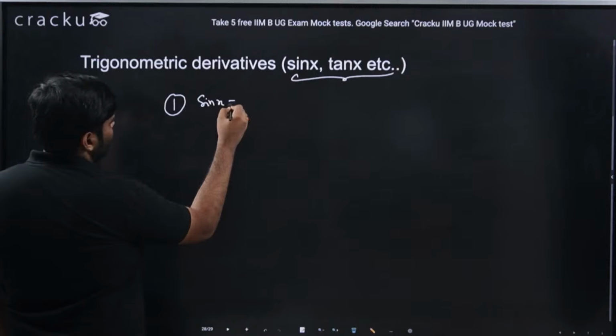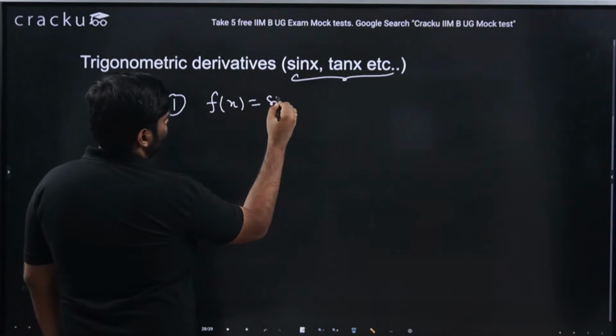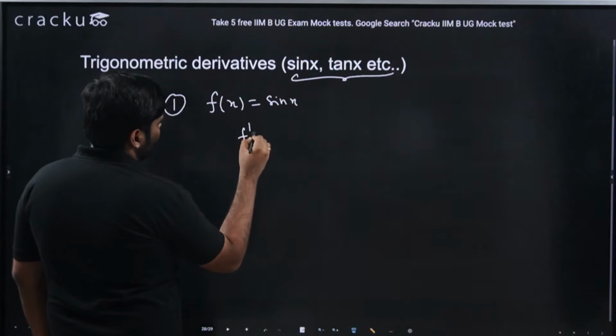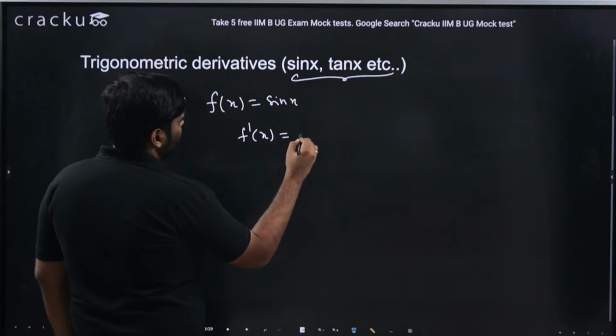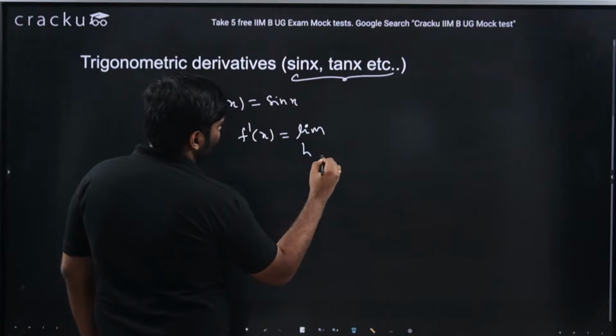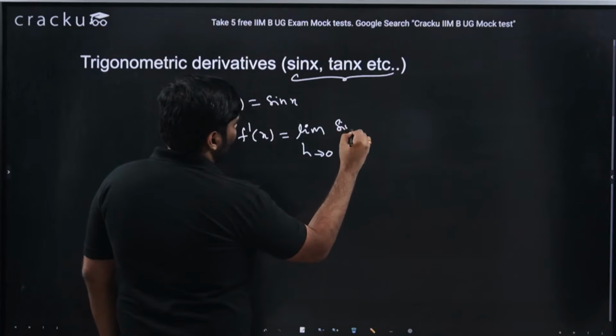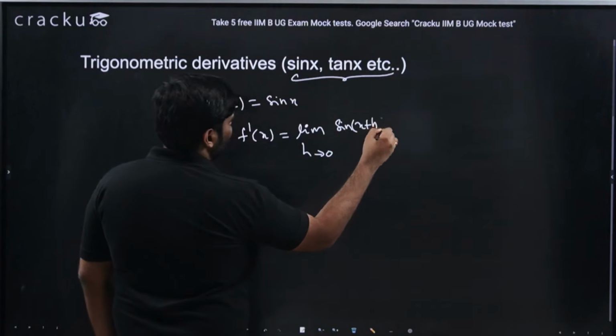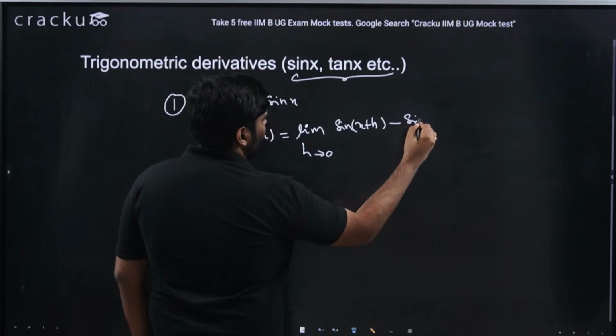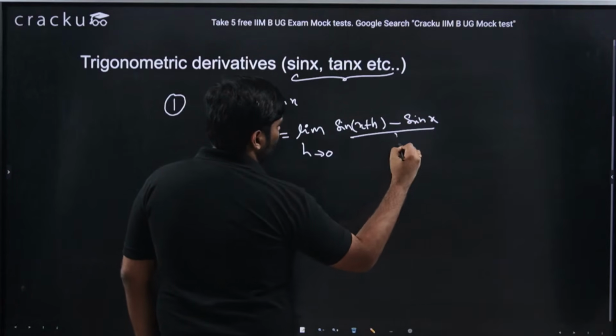f of x is sin x. I should be finding f dash x. So f dash x is equal to limit h tends to 0 of sin of x plus h minus sin x by h. We have already discussed this in the previous example.